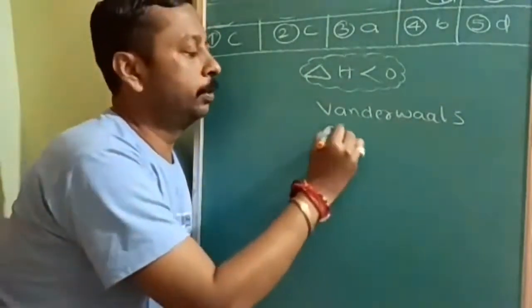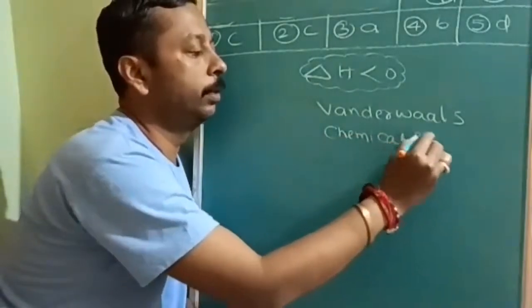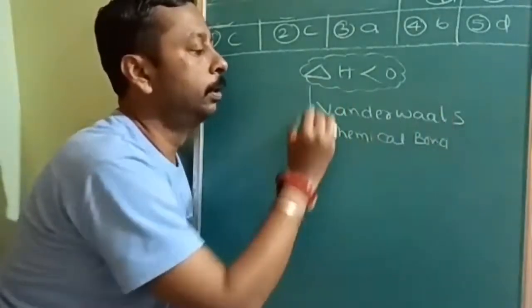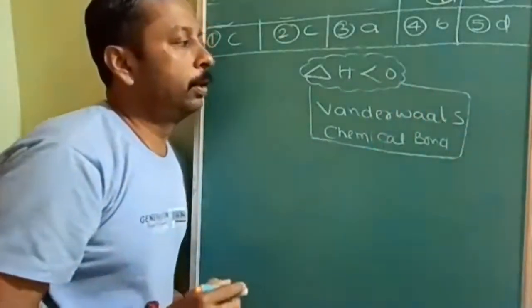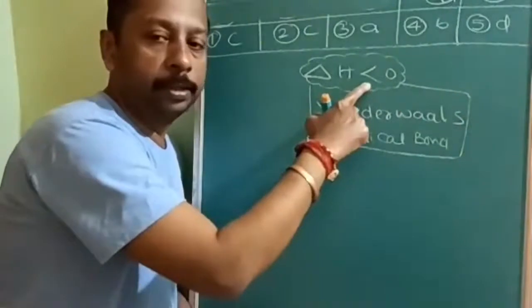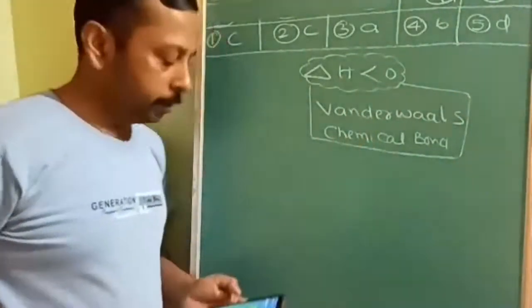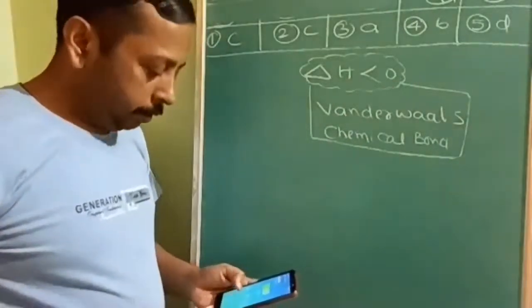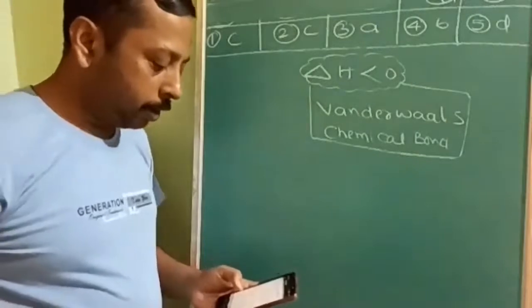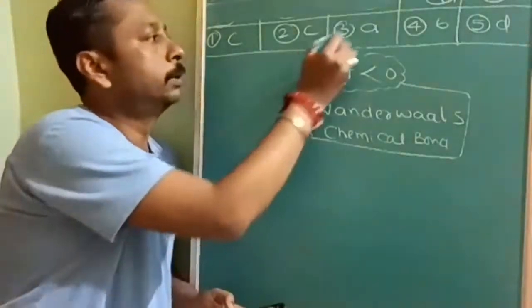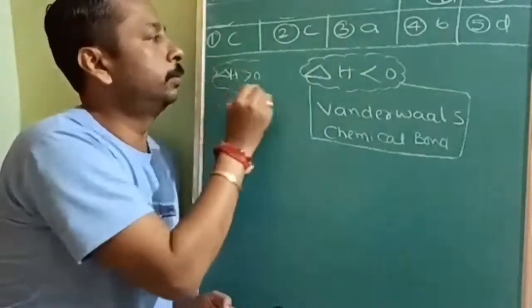If it is chemisorption, chemical bond formation will be there. So energy is always released, and delta H will always be negative. Answer A is correct as not applicable, because in A, delta H is greater than 0, which is not possible at any time.